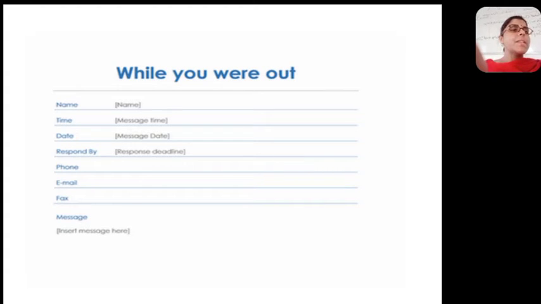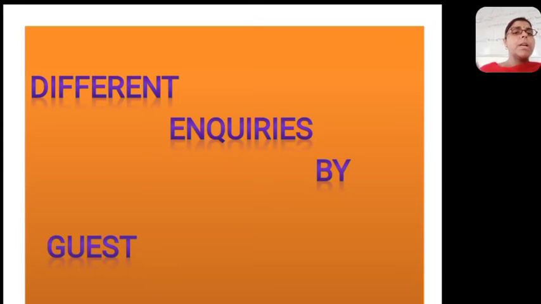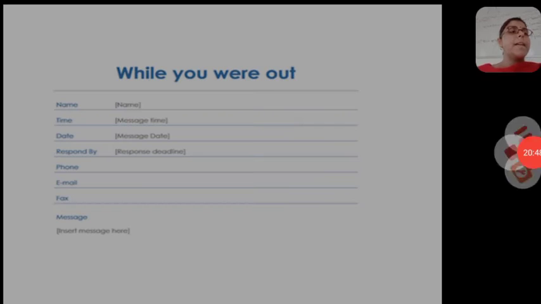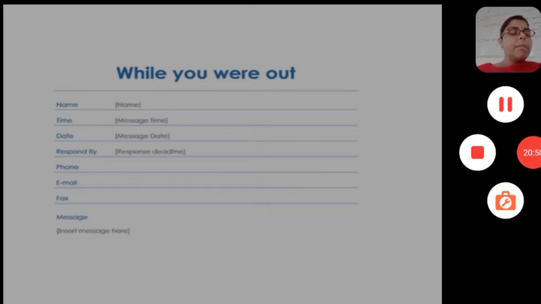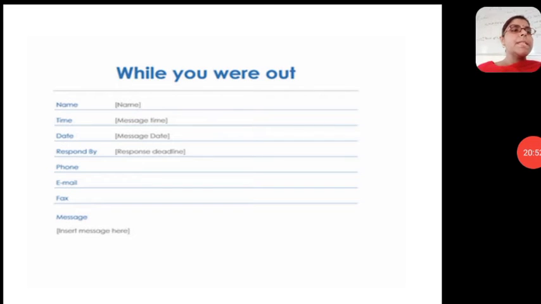So once again I would like to repeat the flowchart. Whenever there is a call for the guest or a visitor for the guest, the first thing you will do is check whether the guest is in the room or not.